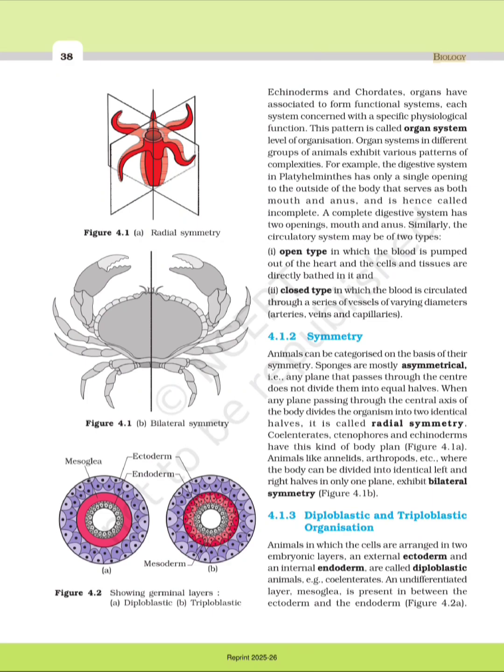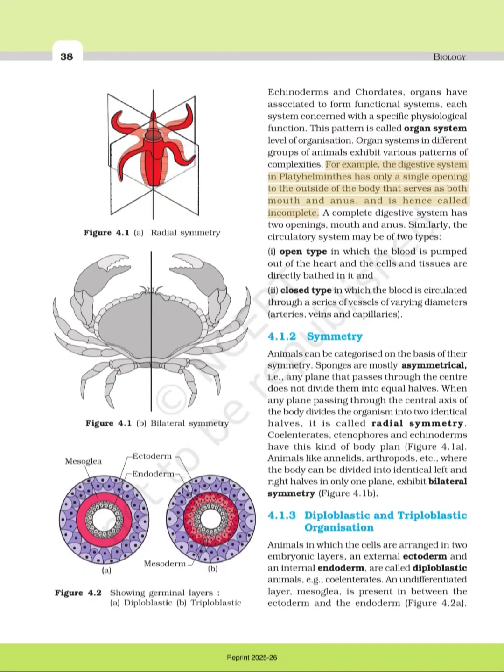echinoderms and chordates, organs have associated to form functional systems, each system concerned with a specific physiological function. This pattern is called organ system level of organization. Organ systems in different groups of animals exhibit various patterns of complexities.